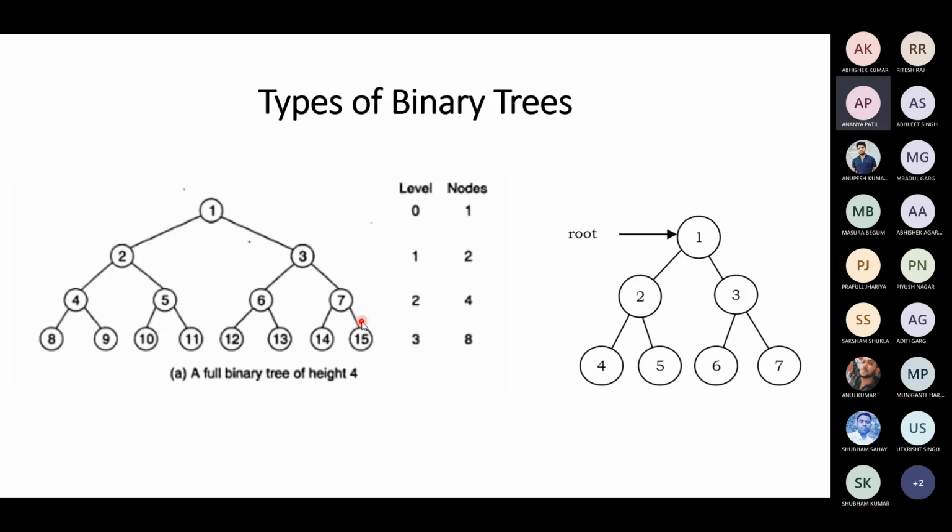How come? It's getting confusing. Give me 1 second. 1, 2, 3, 4, 5, 6. Sir, edges will be less than nodes.